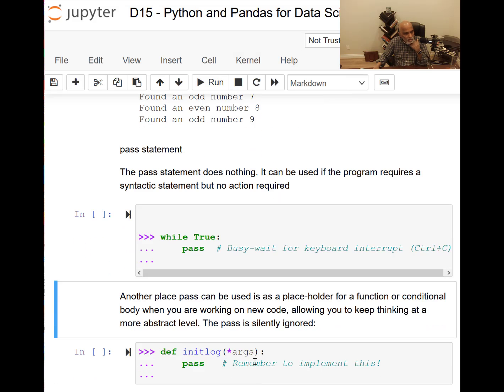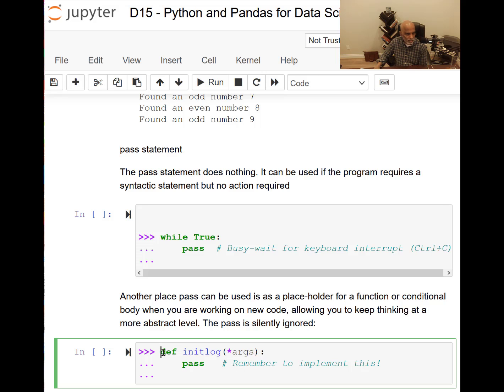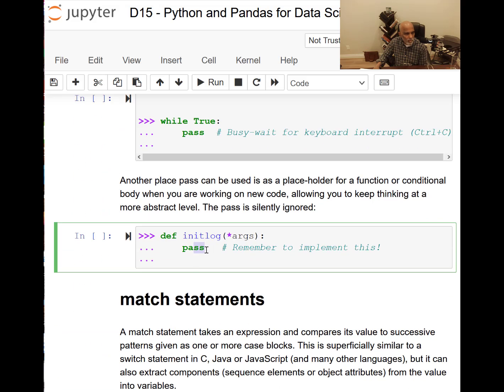Interrupted. Okay. The other thing I want to introduce today, I won't go into it, but I'm going to introduce in the next lecture, is function definition. So here I'm defining a function. Def means define a function, and its name is init log, and there are arguments that need to be passed to it. Then I'm just saying pass here, and remember to implement it later.